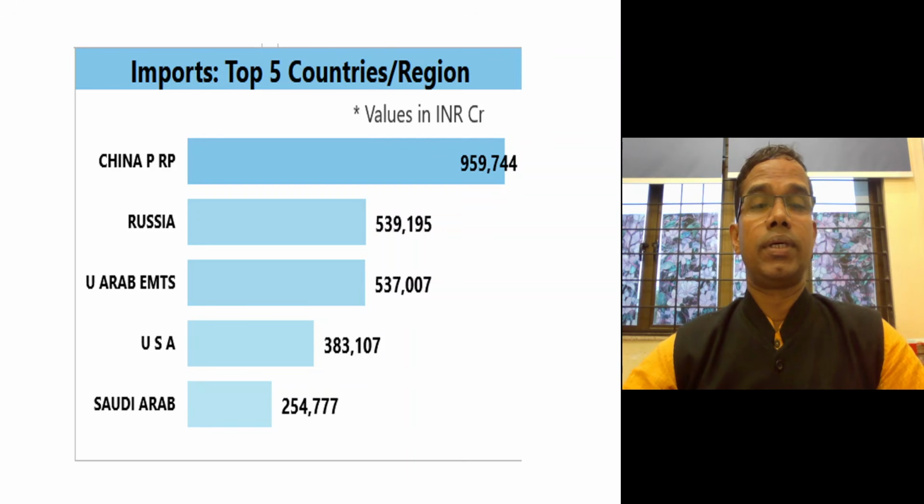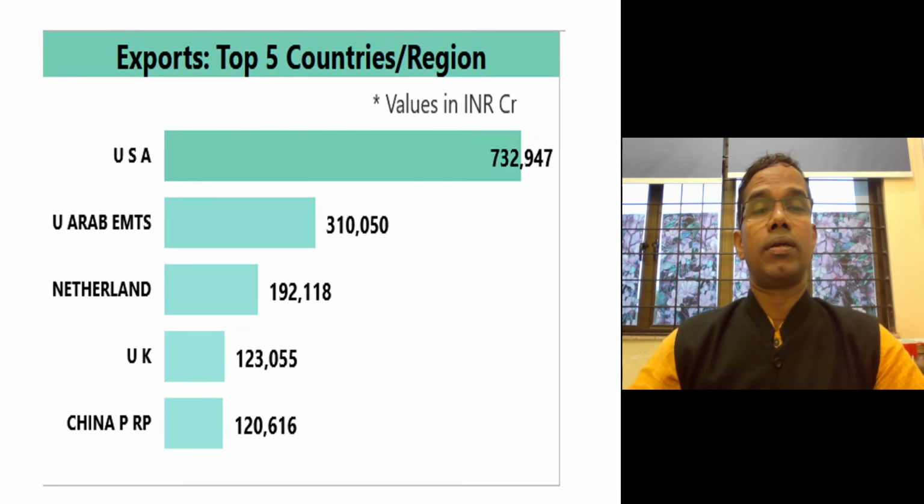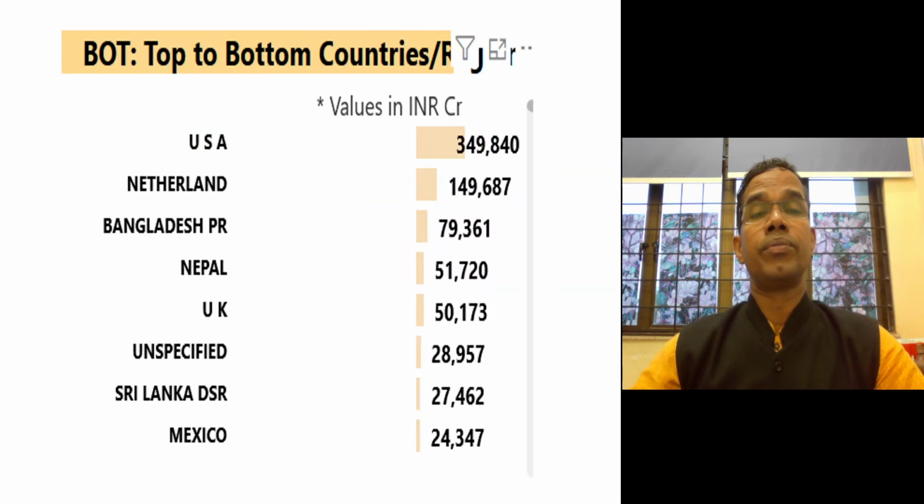And then the fifth import destination for India is Saudi Arab. So these are actually the top trading partners in terms of export and import. And if you see the deficit, the BOT is balance of trade, and we have maximum trade surplus with USA.